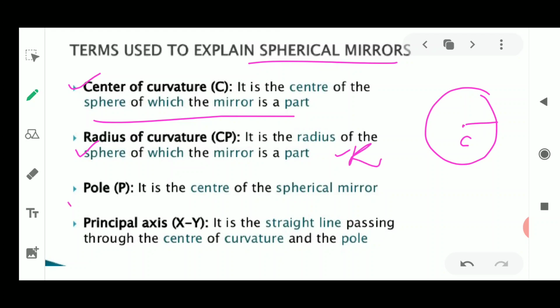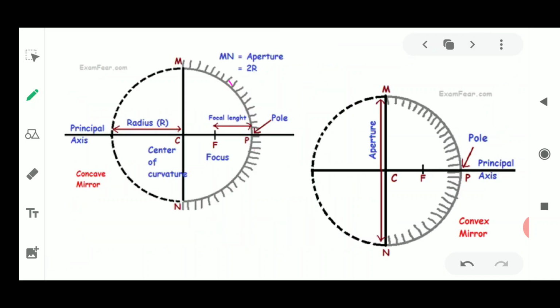Okay, next, what is a pole? It is the center of the spherical mirror. Once the mirror is cut, so if we cut a mirror from this side, this mirror also has a center. So this is the center of the mirror, and this point is known as the pole. It is always written with the letter P. Okay, so we go on to this diagram and I'll tell you where the pole is lying. This is the center of the spherical mirror, known as the pole, and we denote it by the letter P.